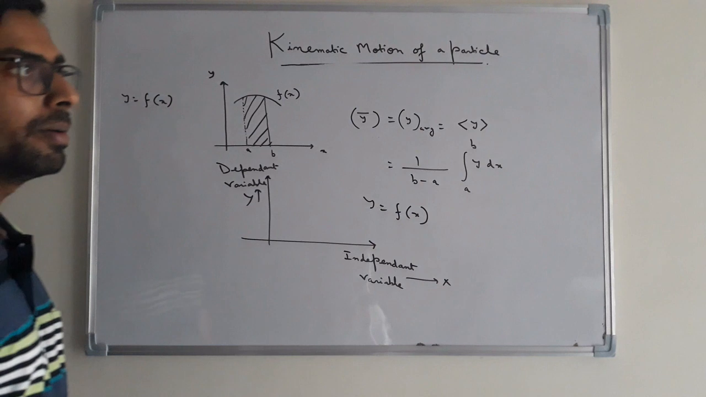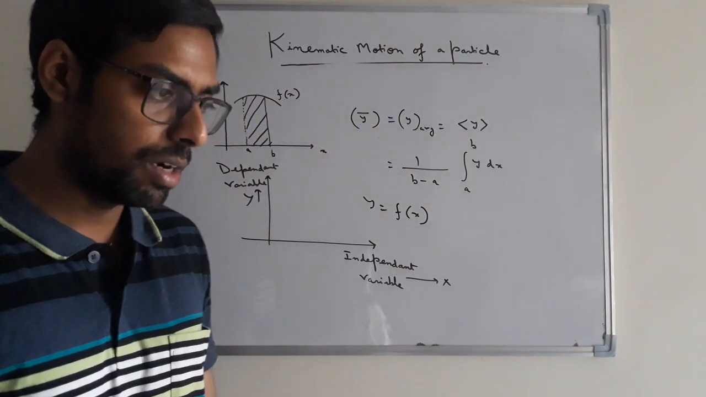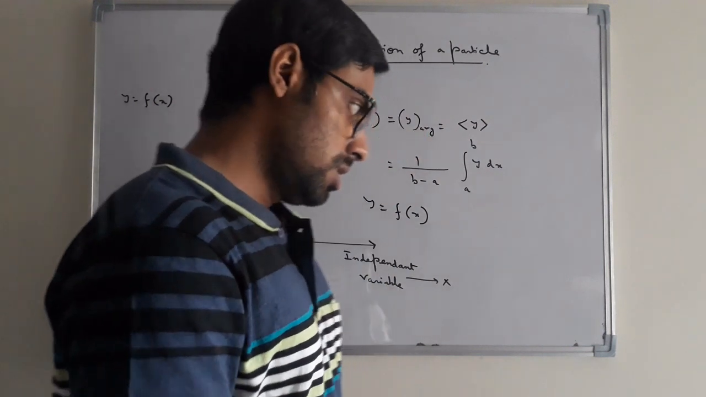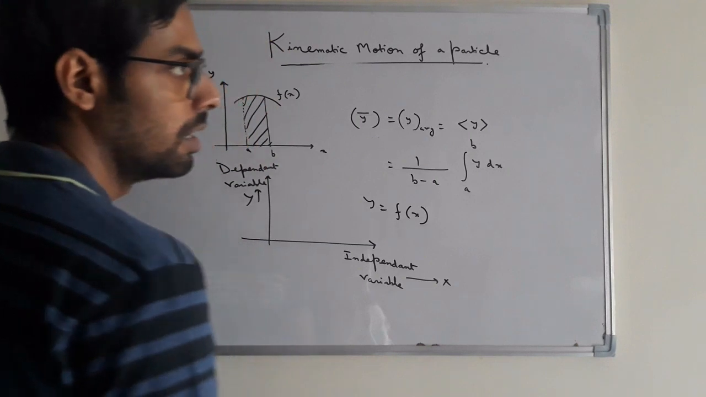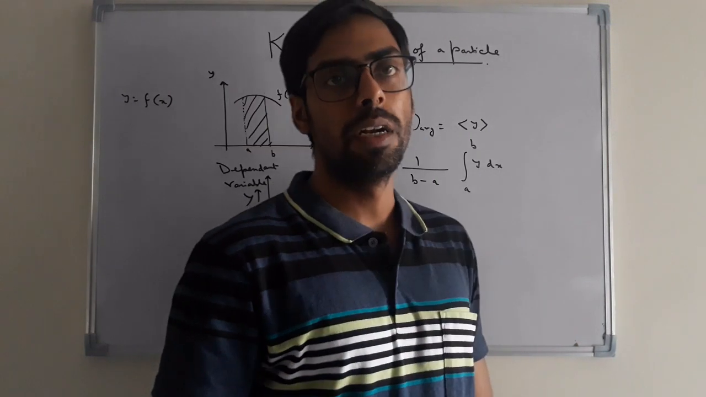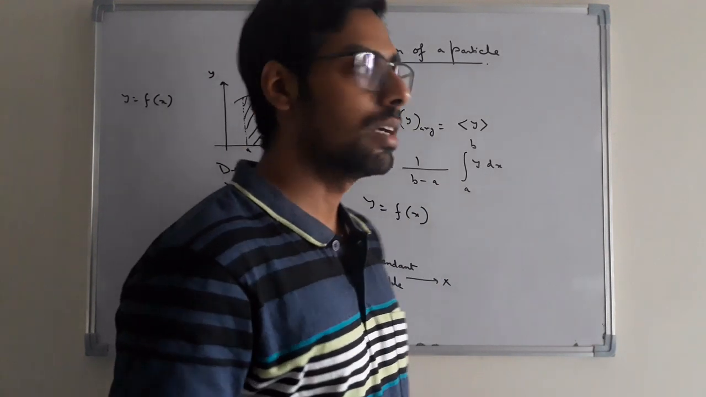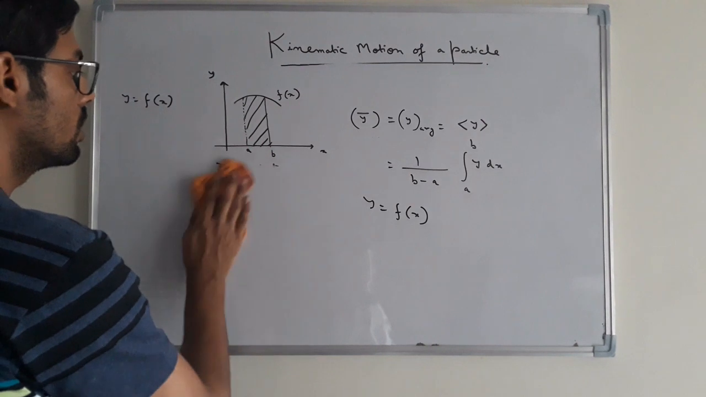So in every kinematical graph, whether you take the position time graph, the velocity time graph, or the acceleration versus time graph, time is always plotted along the x-axis because it is the independent variable. The position, the velocity, or the acceleration are all time dependent parameters, and these are chosen along the y-axis in case of two-dimensional motion of the particle.